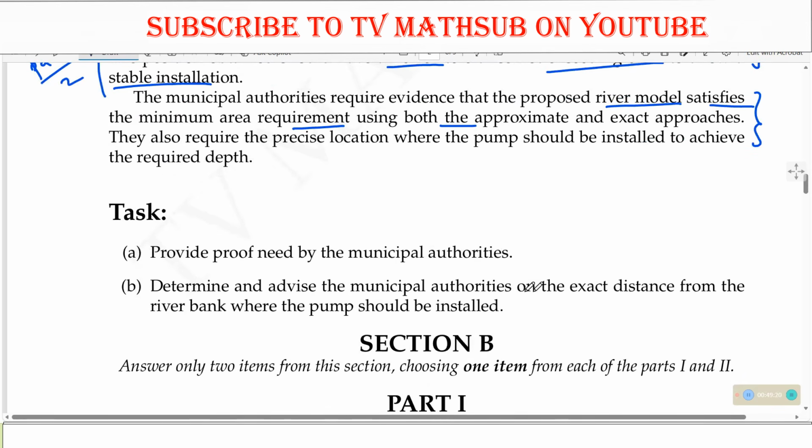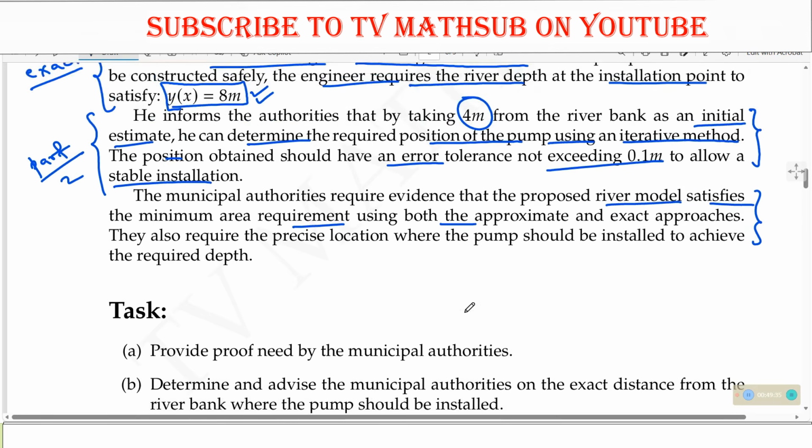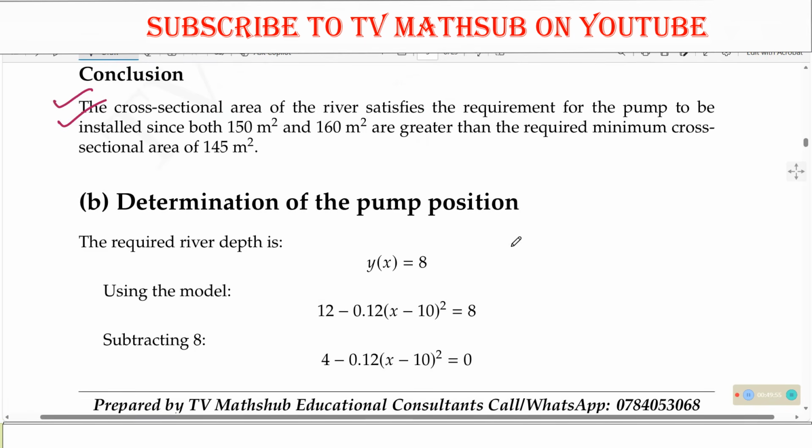Determine and advise the municipal authorities on the exact distance from the river bank where the pump should be installed. That position should be the one we shall obtain, taking 4 meters as our initial estimate, and looking at the error, which is not exceeding 0.1 meters. So let us look at how best we can answer that.